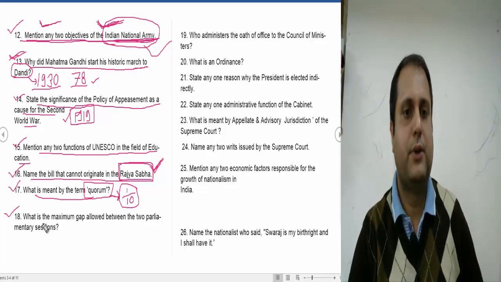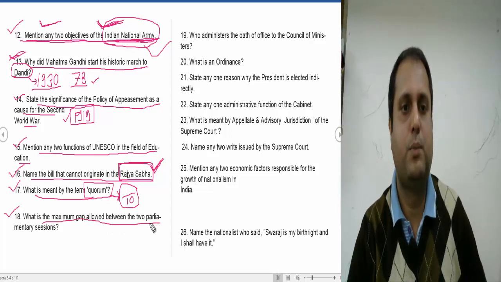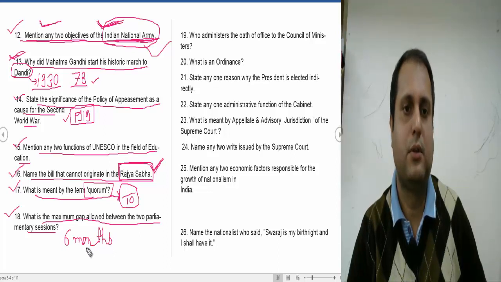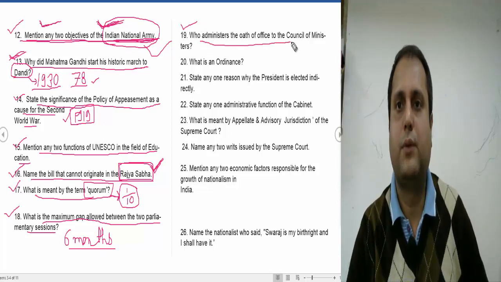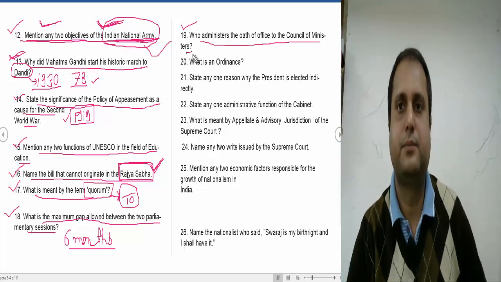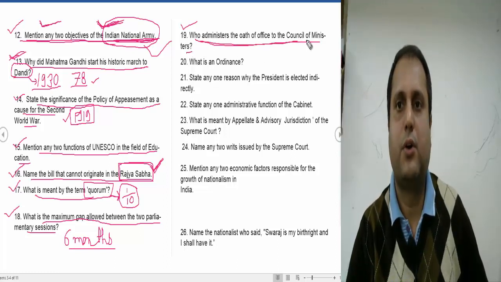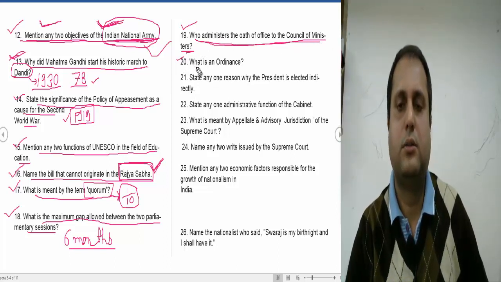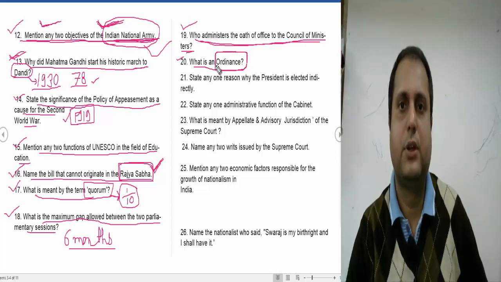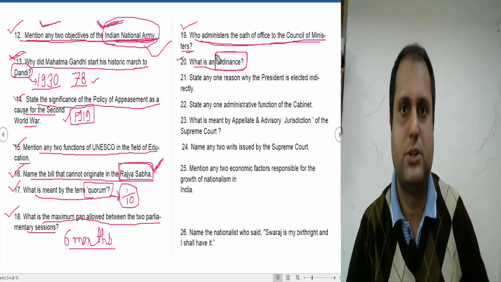Now let's see question number 18. What is the maximum gap allowed between two parliamentary sessions? The maximum gap is 6 months. Now question number 19. Who administers the oath of office to the Council of Ministers? Always the President. Now the next question is asking, what is an ordinance? An ordinance is a kind of law which is promulgated by the President of India.